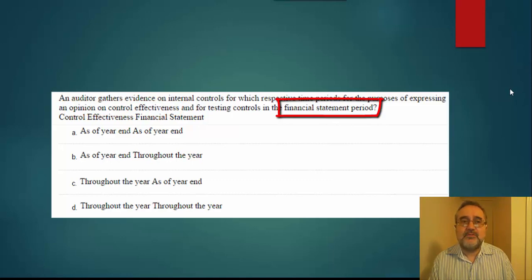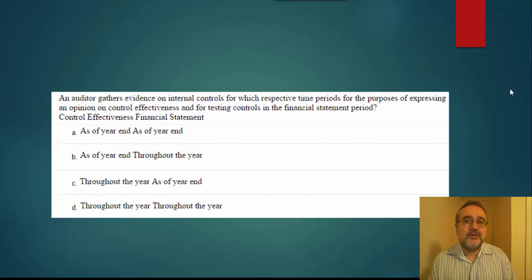So again, what we're looking at is which respective time periods the auditor gathers evidence for, for expressing an opinion on control effectiveness and for testing controls.